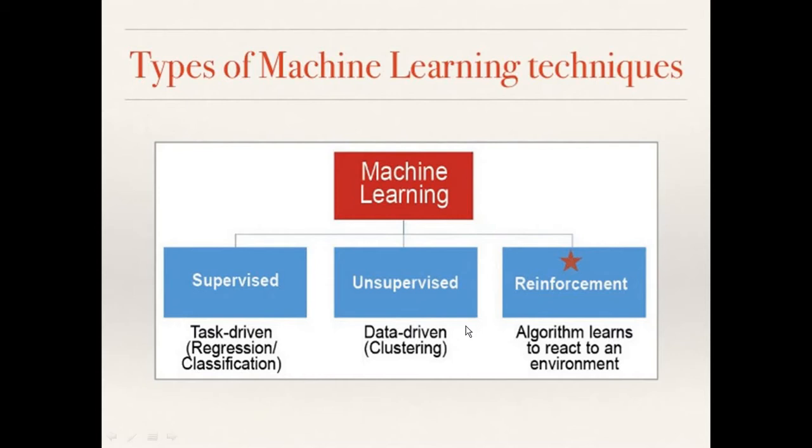Okay, there are mainly three kinds of machine learning techniques. The first is supervised machine learning, another is unsupervised machine learning, and the third will be reinforcement learning. So these are the main three kinds of machine learning. Let us study those in detail.